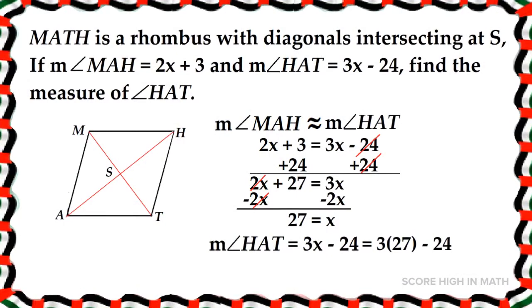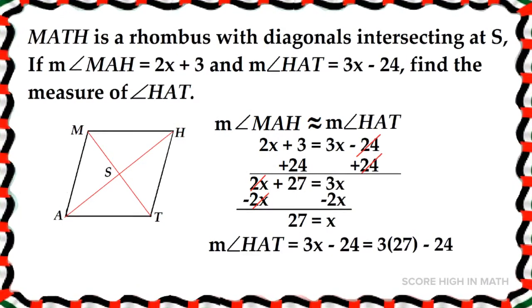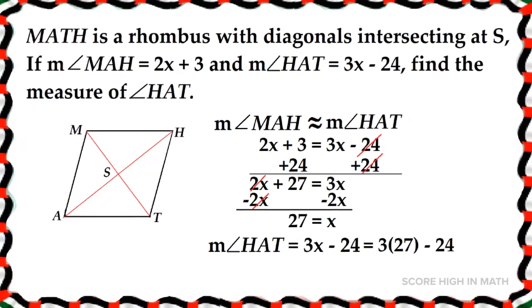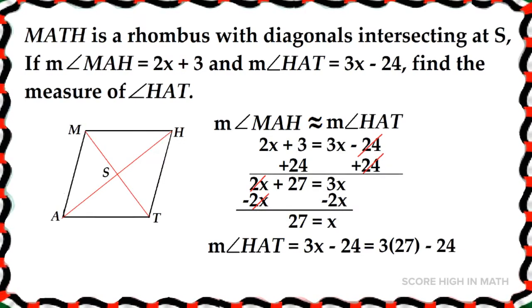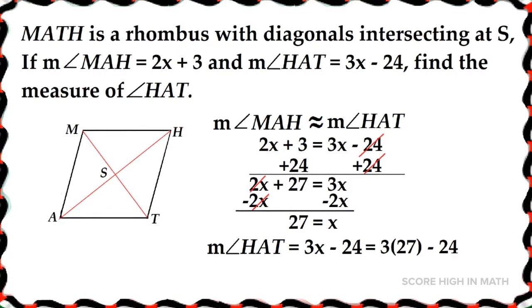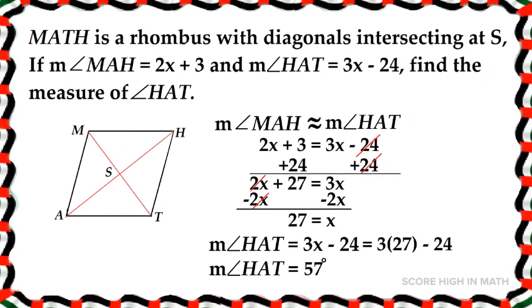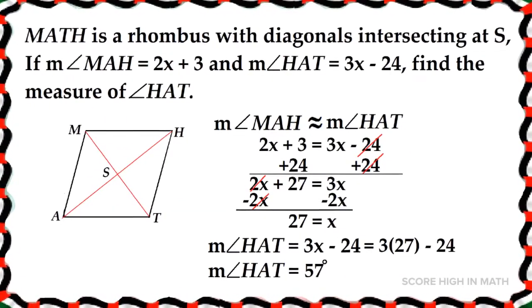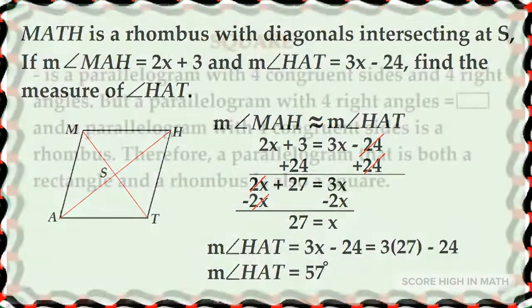To find the measure of angle HAT, we are going to substitute 27 in the given equation 3x minus 24. It will give us 3 times 27 minus 24. So, the measure of angle HAT is equal to 57 degrees.